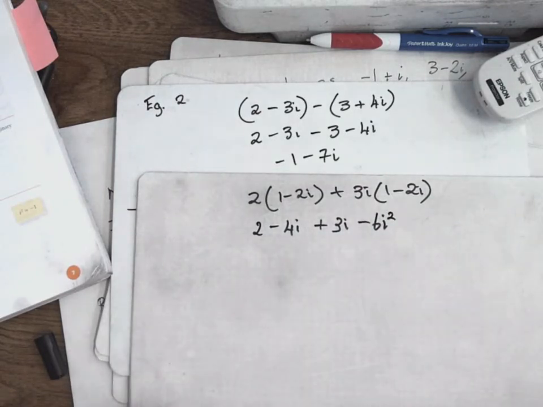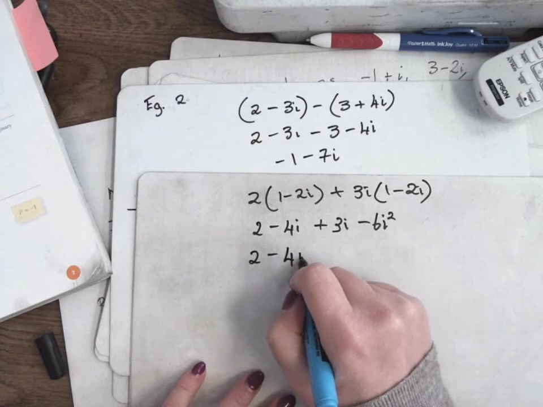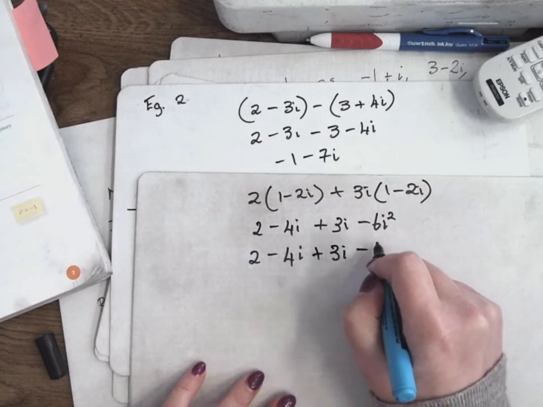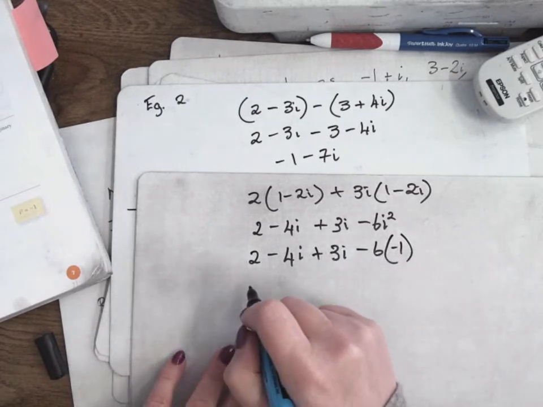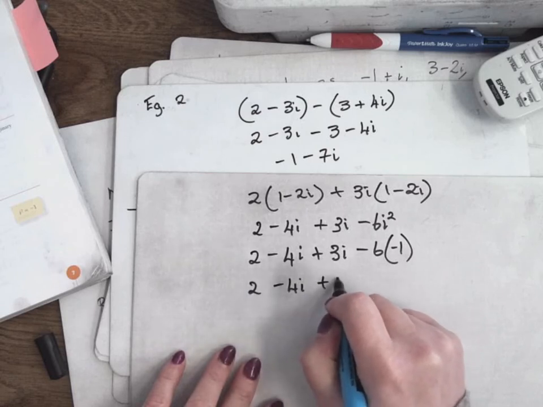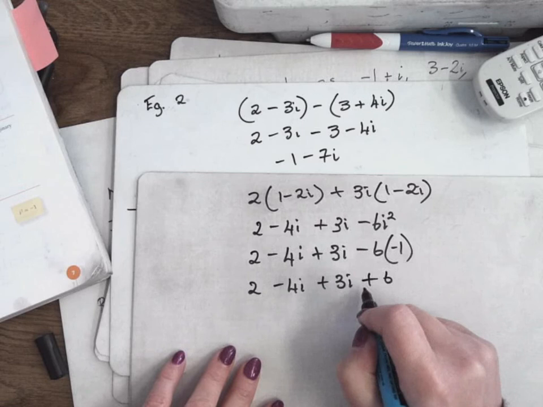Is that okay? The minute you see an i squared, replace it with minus 1. So that's 2 minus 4i, never replace the i's, plus 3i, and it's minus 6 times minus 1. So that's 2 minus 4i plus 3i plus 6, since minus by minus is plus.